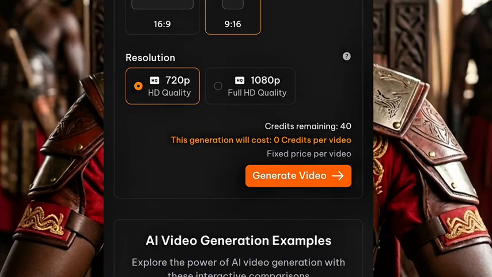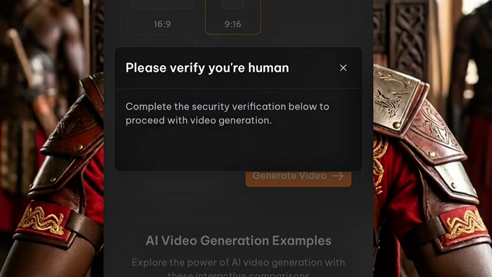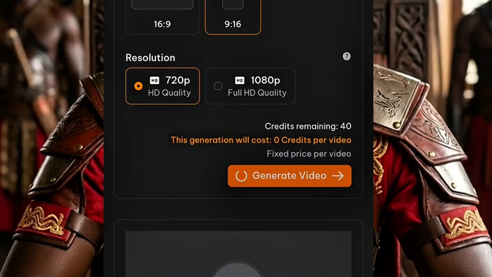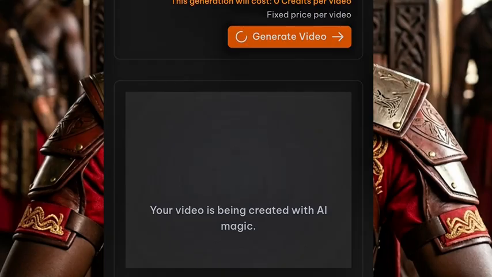So the next thing you are going to do is to click on generate video. Now it will ask you to complete verification below. So you just have to complete this verification and it will start generating your videos. So let's give it some minutes. You click on verify, then you verify that you are human. Now it's generating our video here. As you can see, it's generating our video. Now you can continue generating all your videos one by one. Just follow the method right now.